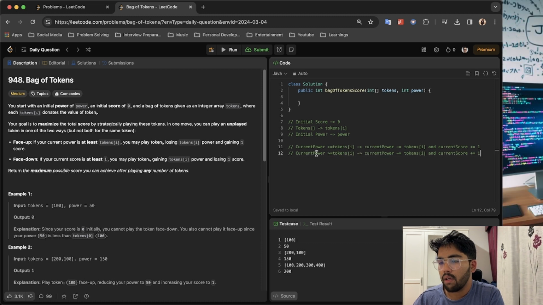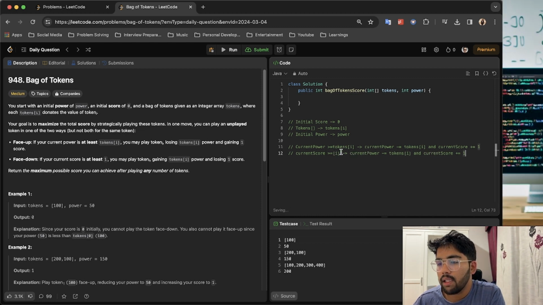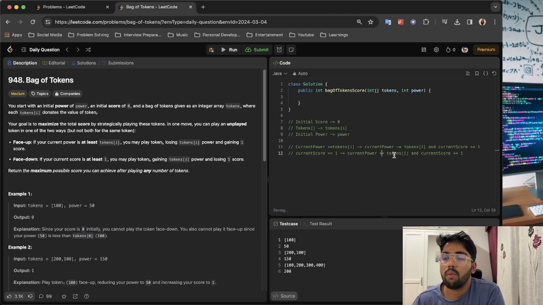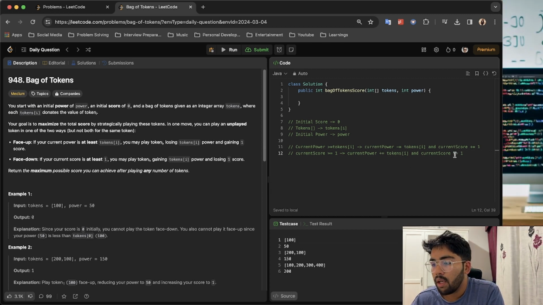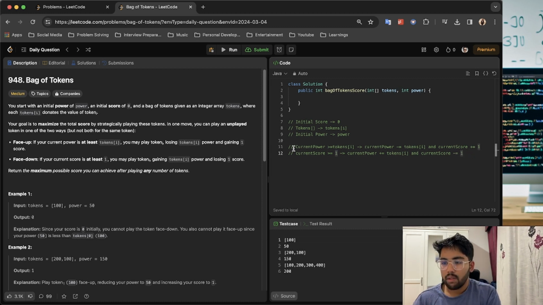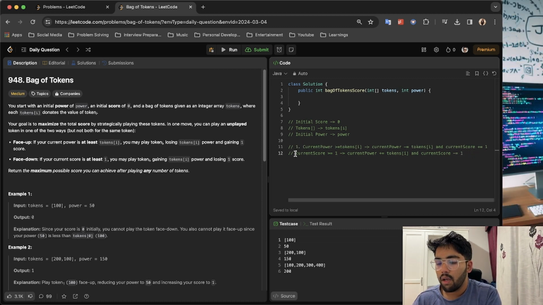Or we can take the current, if your current score is at least, so at least means greater than or equals to, then current power will be increased by, we don't know what token amount will be increasing, but it says if we are playing for that move some ith index token, we'll increase the power by that and then decrease the score by 1. Okay, these are the two things that can be done. Now we know what we can do.